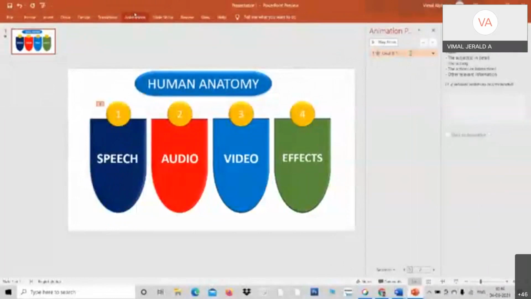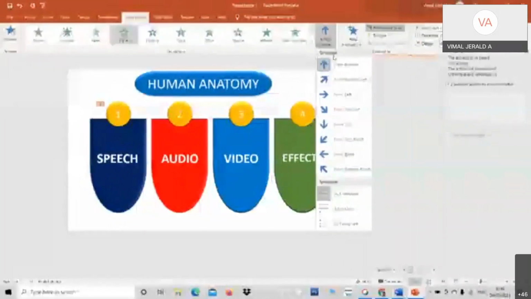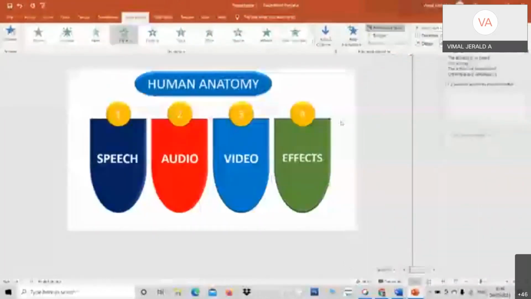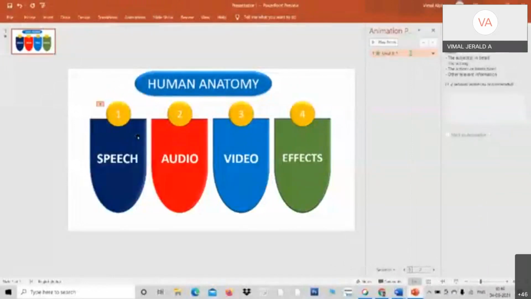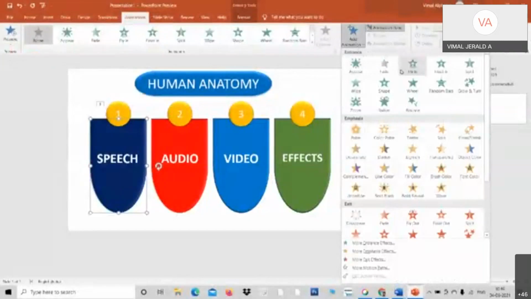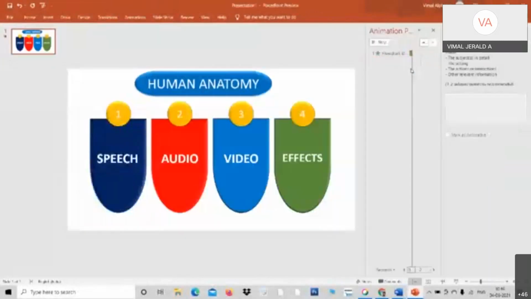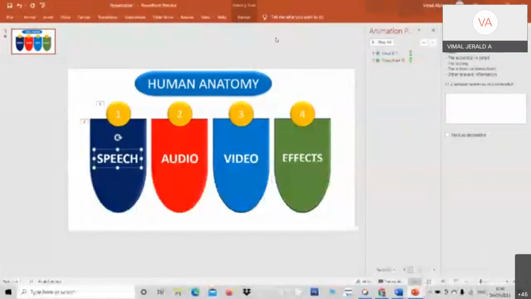So go to animation and the effect option is there. Say from the top it should come. From the top it should come. And the second one, see, it should come. I should add animation. Go to animation, add animation. From the bottom it should come. From the bottom, it comes from the bottom. And the speed should come. So speed should come. Go to add animation.